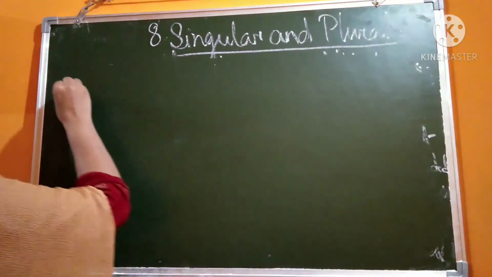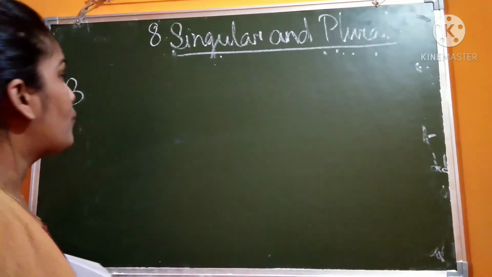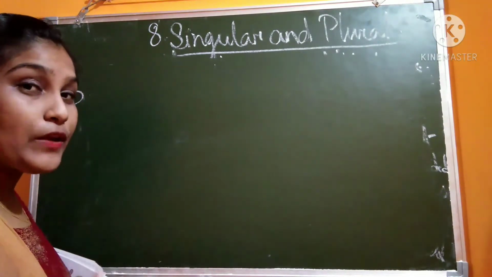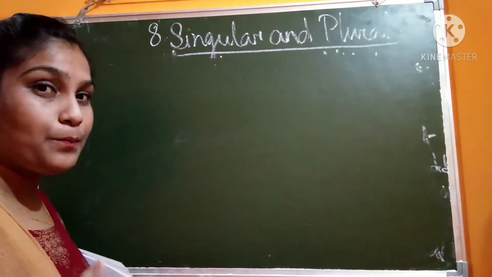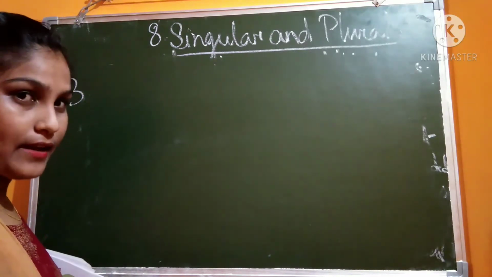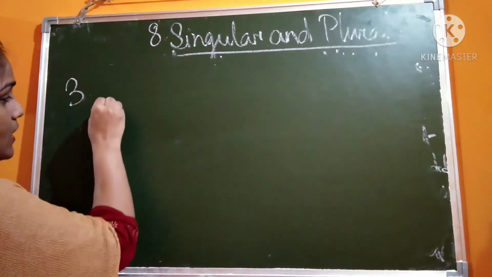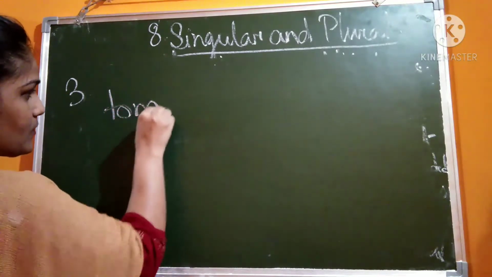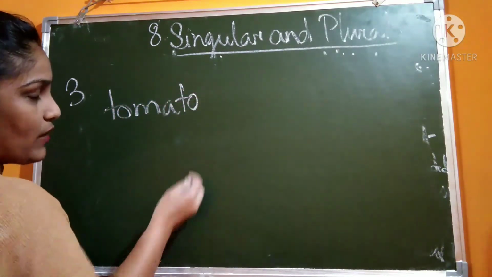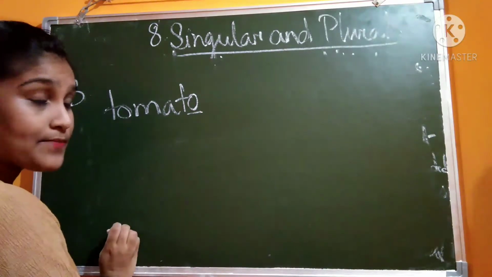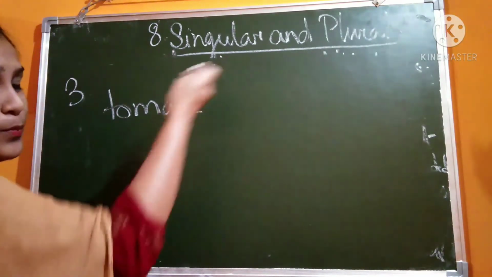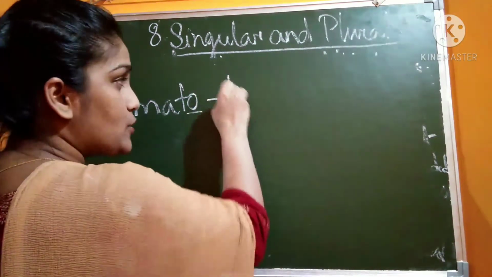Now the third rule. When the noun ends with o, then you put es at the end. Like tomato. This noun ends with o. So how will you change it into plural form? Tomatoes.